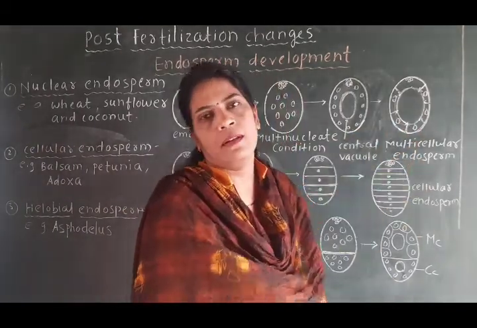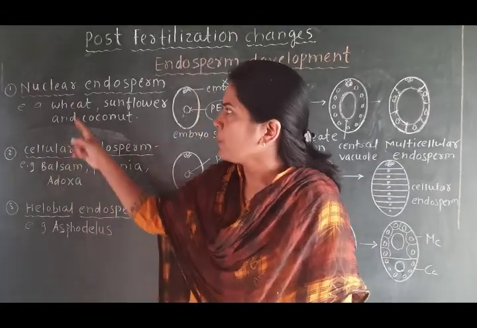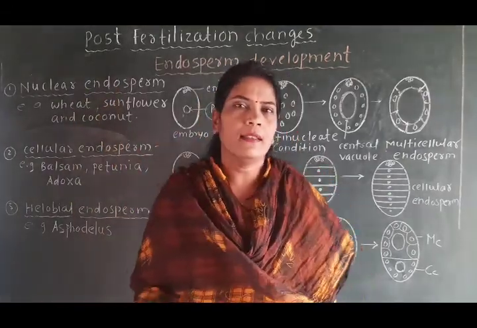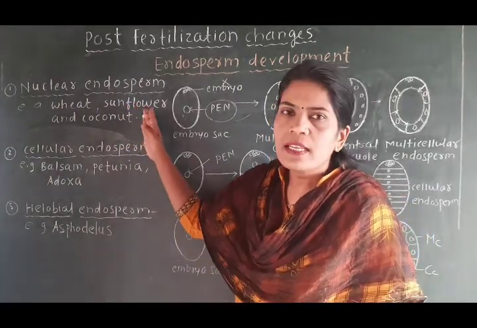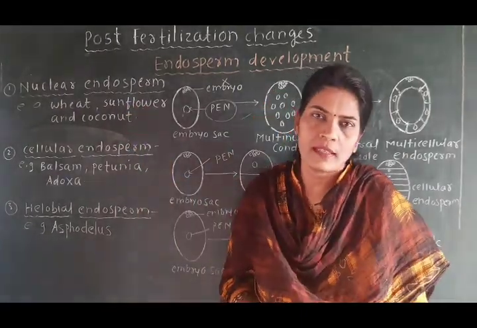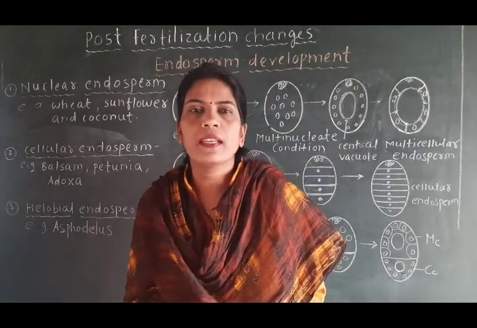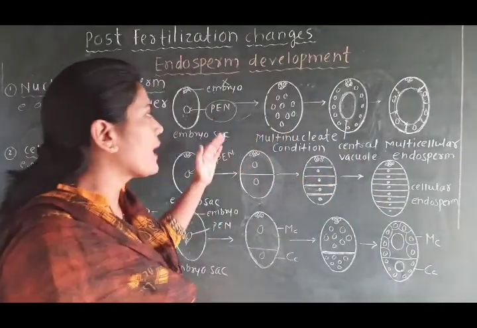This type of endosperm is called nuclear endosperm, and well-known examples of nuclear endosperm are wheat, sunflower and coconut. These are the examples where endosperms are formed by this process.